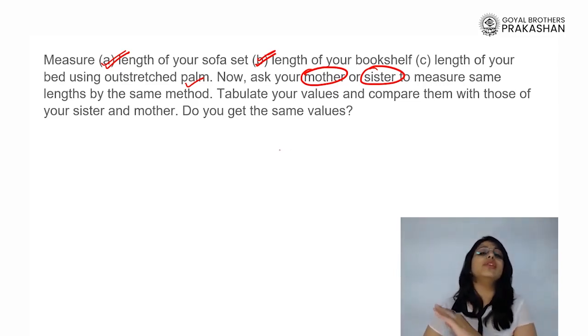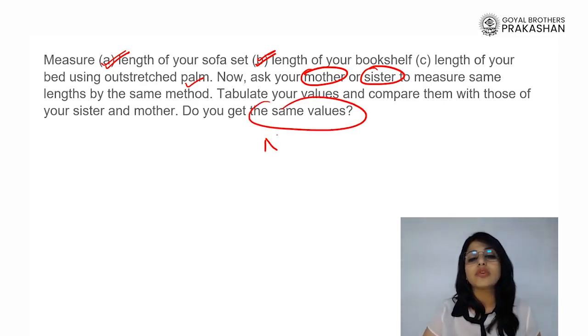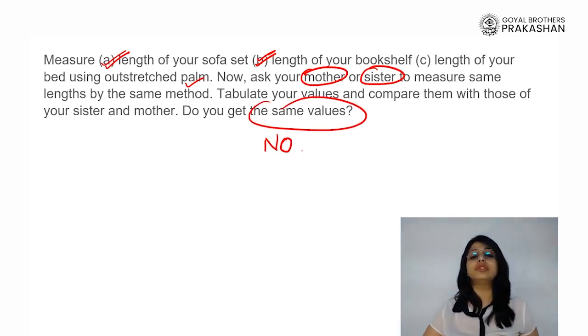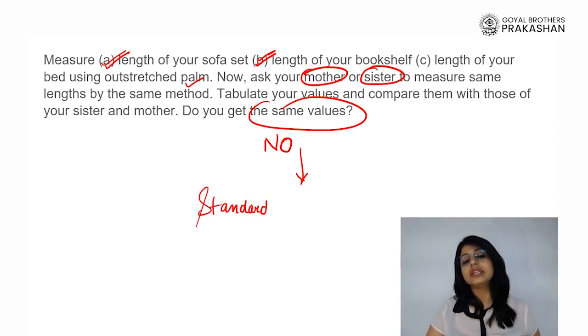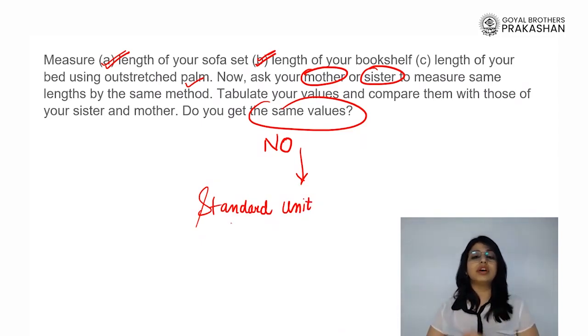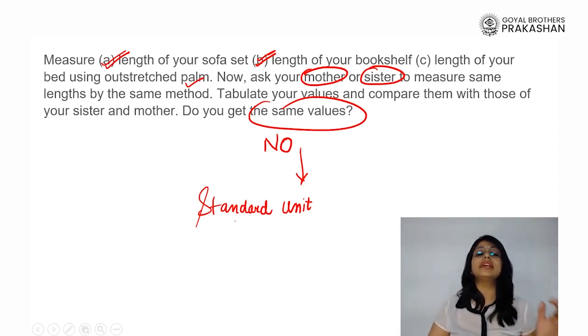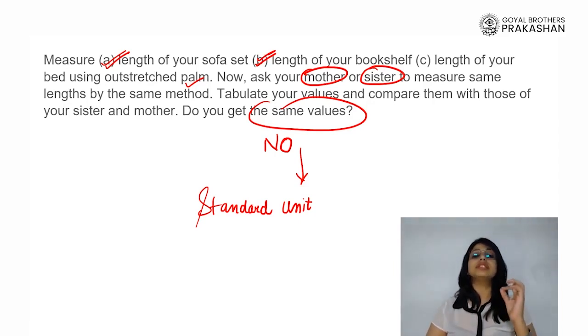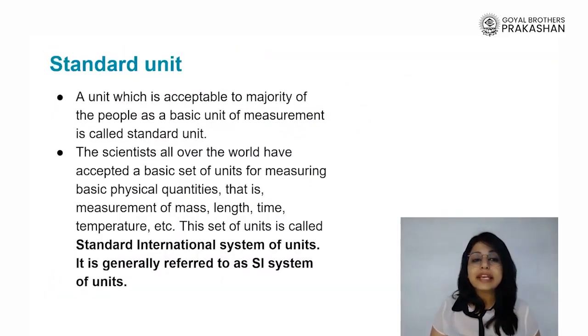The answer will be no. You are not going to get the same values, and this is the very reason that we need a standard unit, so that if 3 different people are measuring the length, it comes out the same. The length is not changing. By using different people or different processes, the length should not give me a different answer for a given object. Hence, the standardization of units was required.